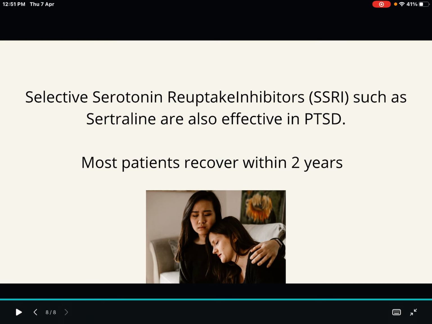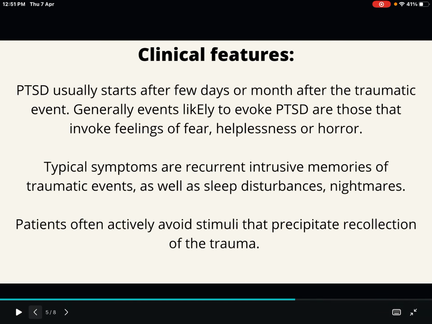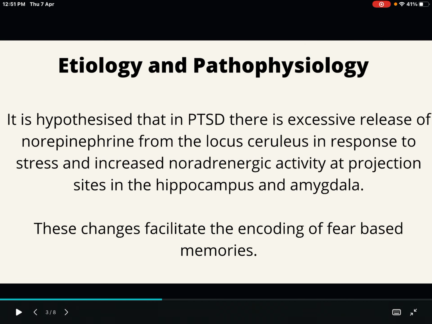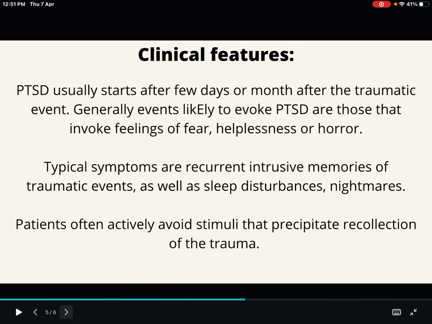So that is the short simplified explanation of the PTSD condition. The main important thing is the definition part. What is PTSD, what is the etiology, and what is the pathophysiology in this condition that I have explained. You have to explain this as a flowchart, and then you can mention the clinical features. The investigation part: it is actually a clinical diagnosis. So with these symptoms, we can diagnose the condition.